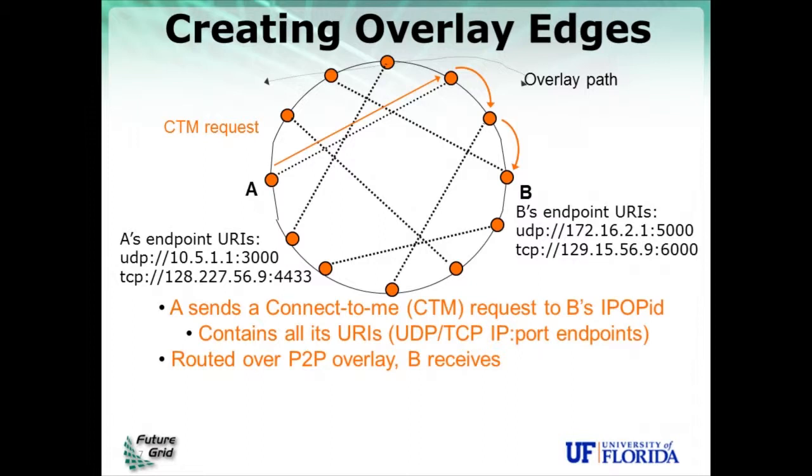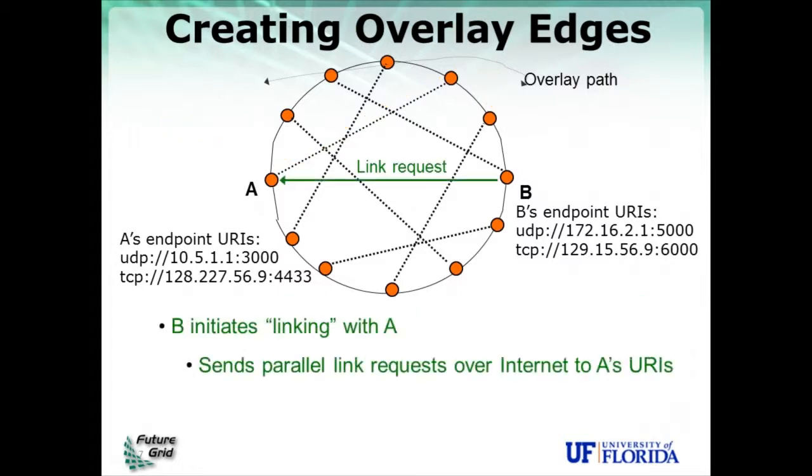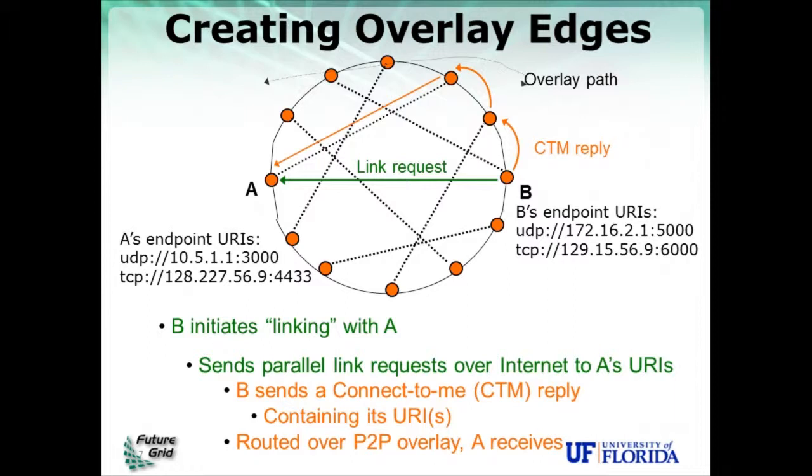B receives this message, and once it knows the endpoints of A in the physical network, it tries to link with them by trying parallel links, in this case to the two endpoints that A sent to B, the UDP and the TCP endpoints. Concurrently, it sends a message over the overlay, because at this point it does not have yet a direct link to A, but it does have a path through the overlay. And it sends its endpoint URIs back to A, so A can try to link to B through the physical network as well.